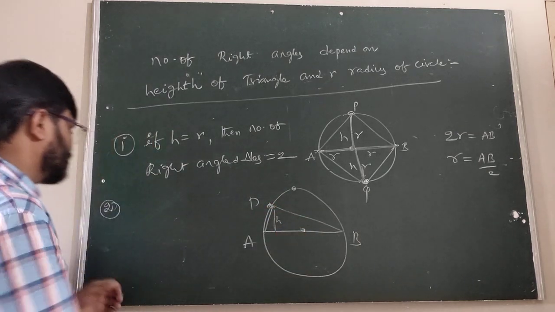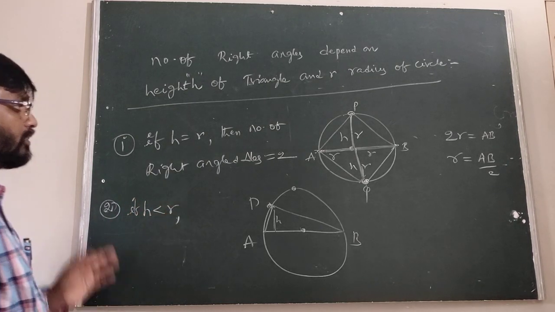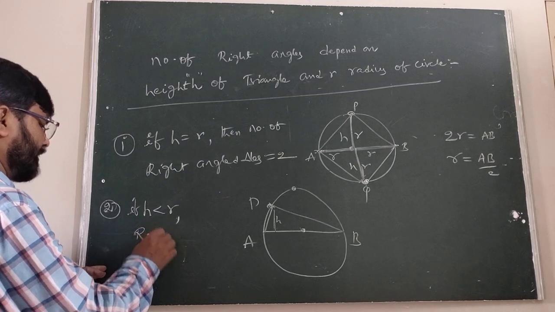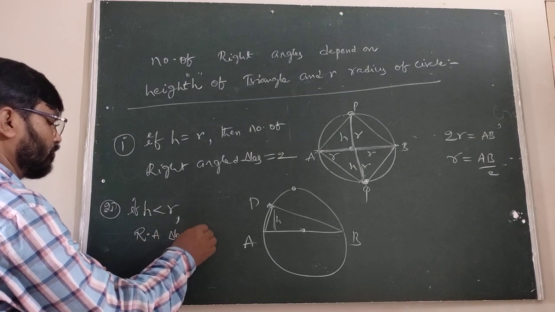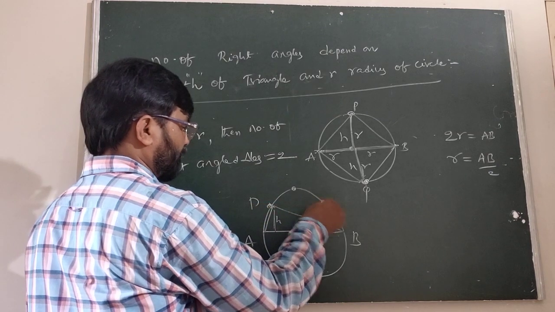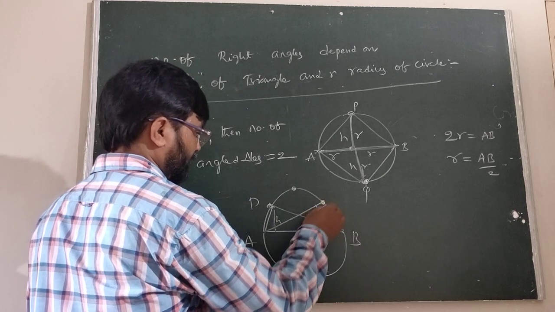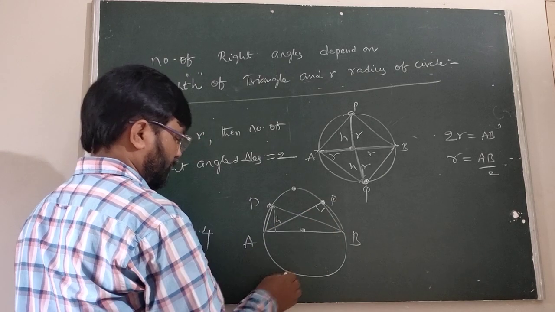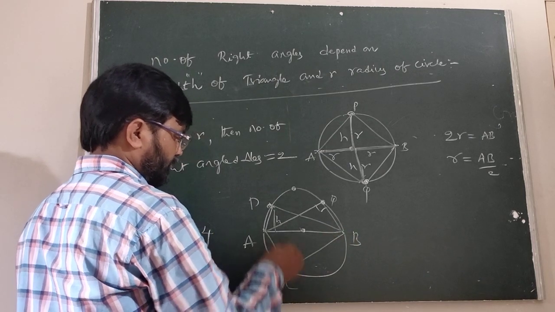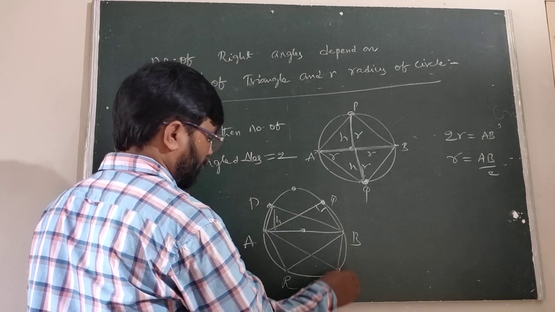Therefore when h is less than r, the number of right angle triangles is 4. Since here one of them, another one we have to take with the same height. This is also a right angle triangle. This is the PQ, and suppose R is there, with the same height. Here also PQRS.